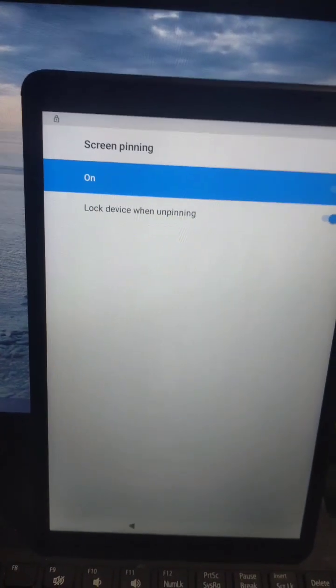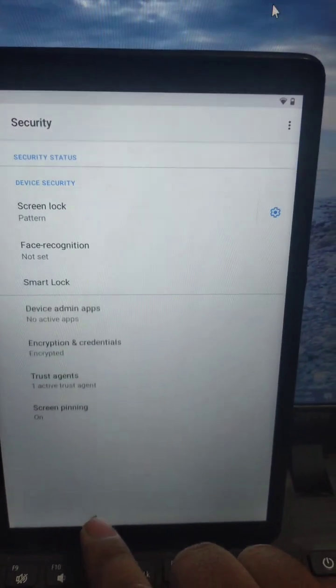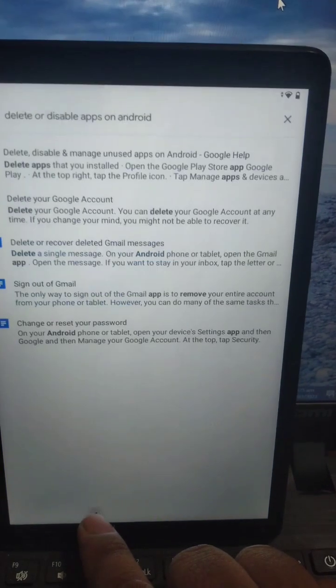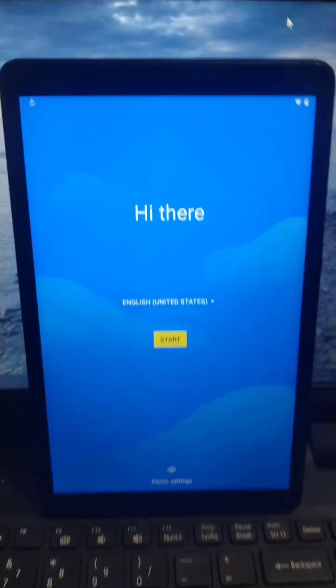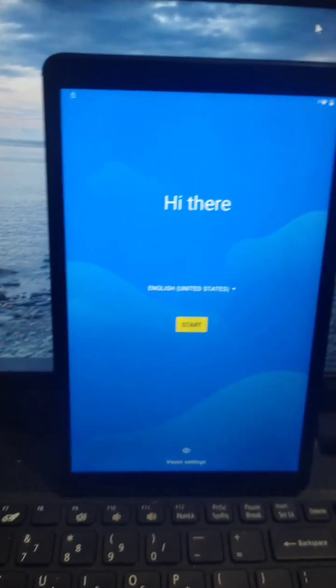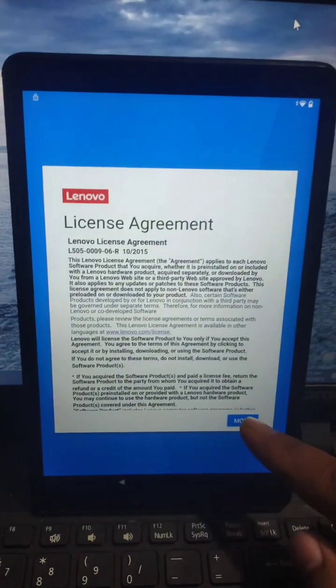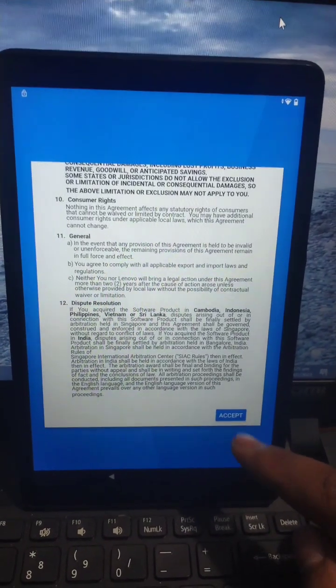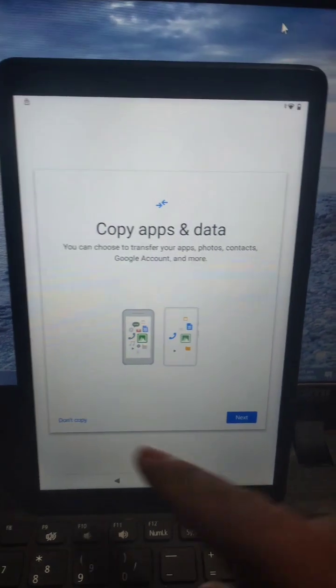After that, need to go back. Click back. Back until you will be able to go again to the main menu. Okay. Again, click start. Go to more. Accept. Just wait.